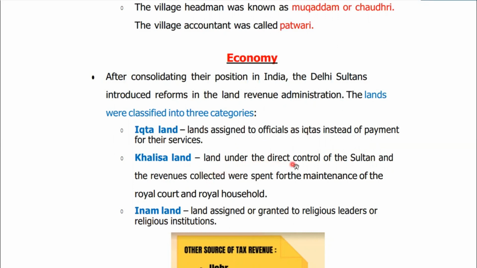So it was the land under the direct control of the Sultan, and the revenues collected were spent for the maintenance of the royal court and royal households. So Khalisa land was under direct control of the Sultan of Delhi. Ikta lands were under the Iktidars or the governors. Okay. Then we had Inam. So Inam land was assigned or granted to religious leaders or religious institutions. Inam, as the name suggests, something like a reward.